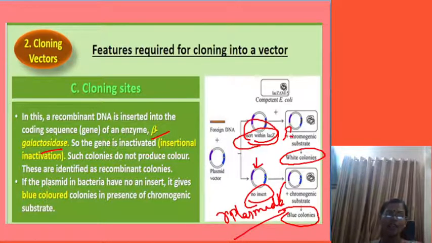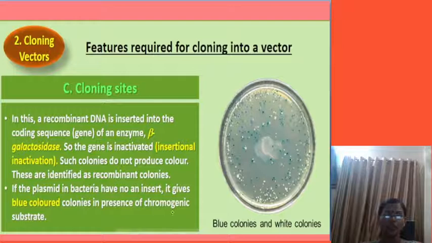So if the plasmid in bacteria has no insert, it gives blue colored colonies in a chromogenic substrate. This is what you have to remember. Now you can see blue and white colonies shown here. In this, recombinant DNA is inserted into the coding sequence of an enzyme called beta galactosidase, so it is inactivated, which is called insertional inactivation. Such colonies do not produce color.